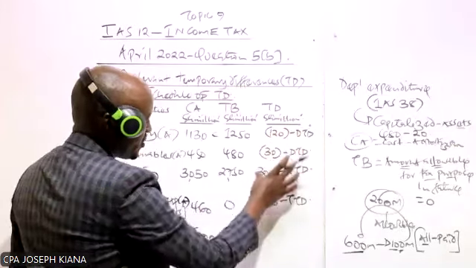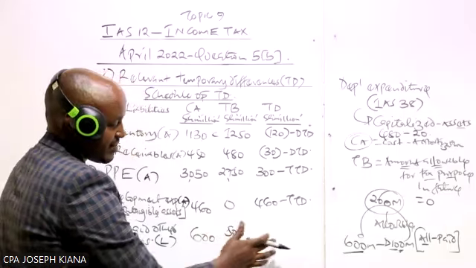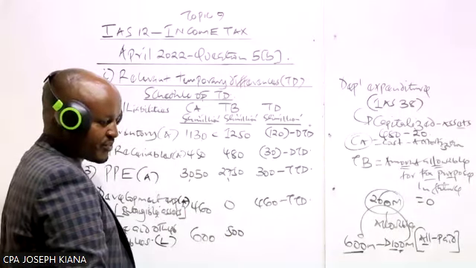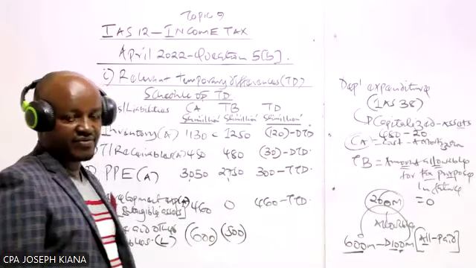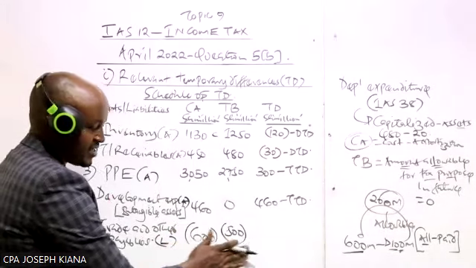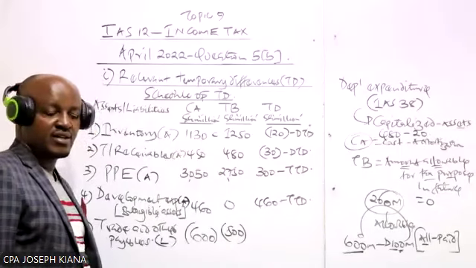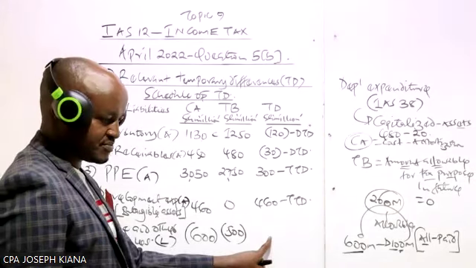By the end of the day, we add all these figures to get a net amount of temporary difference. When recording a liability, we record the figures as negatives, but for assets, record all the figures as positive. Are we together? Yes.